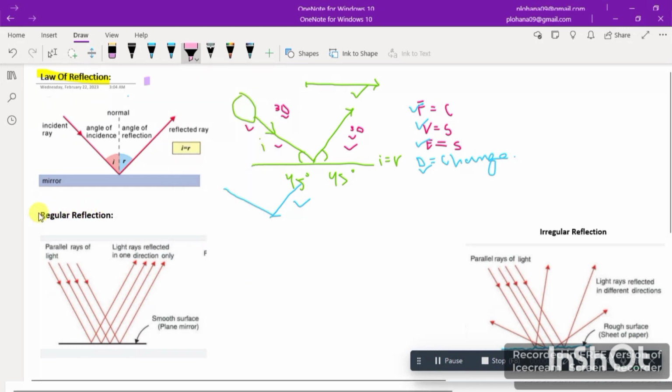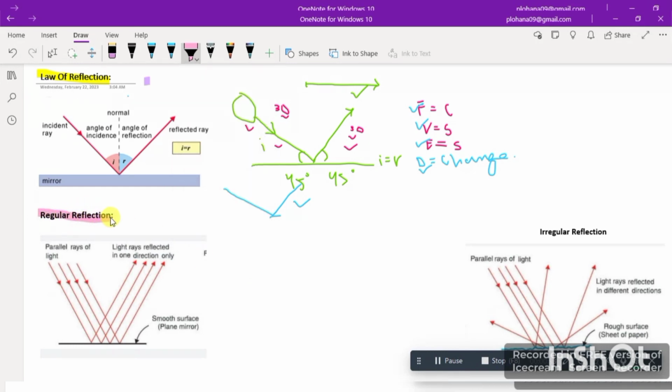So now the first type we have is regular reflection, and the other is irregular reflection. So what is regular reflection? Basically, it is a type of reflection that occurs when a light ray is incident on a smooth and flat surface, such as a mirror or still water. In regular reflection, the reflected rays remain parallel.